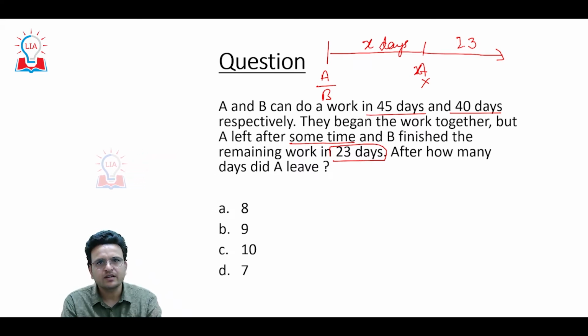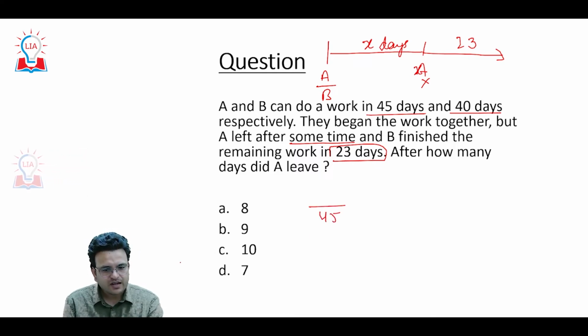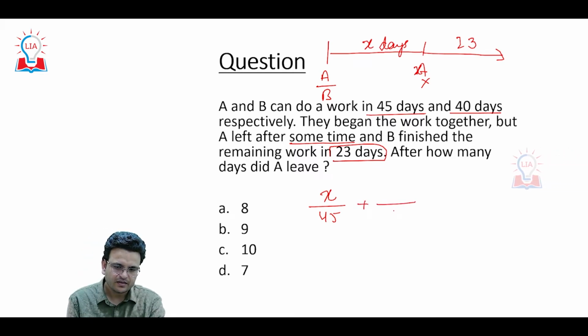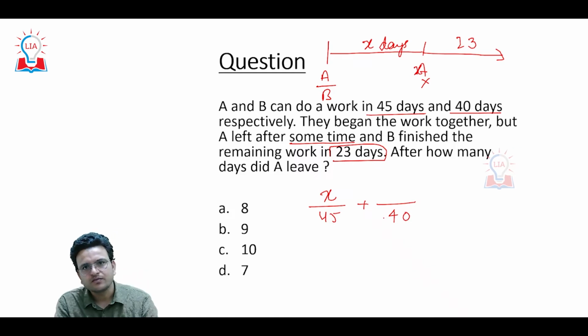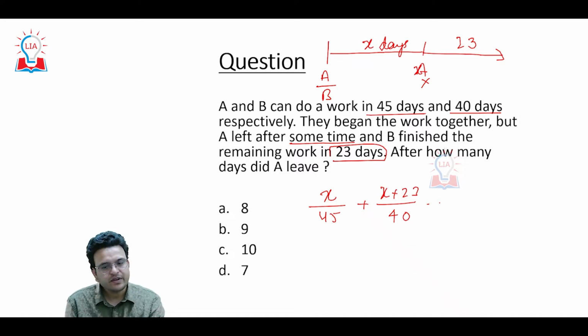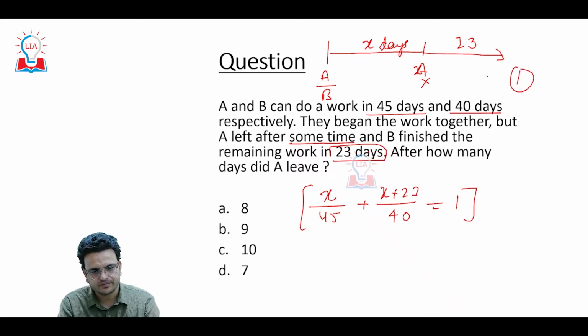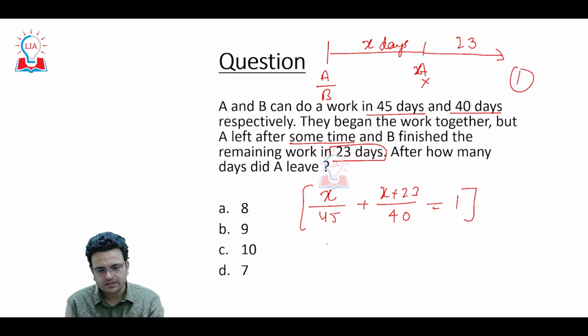In time and work questions, I explained that if A is able to complete a work in 45 days, then 1 upon 45 is one day's work. A worked x days, so x upon 45 will be A's work. B can complete the work in 40 days, so x plus 23 upon 40 will be B's work. Both work together and the work is completed. Here we are assuming work is 1 unit. So you are able to solve this particular question.